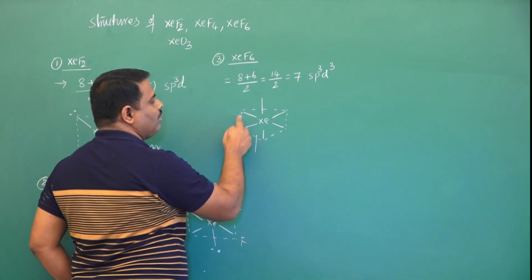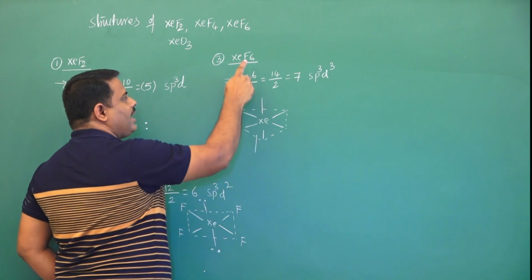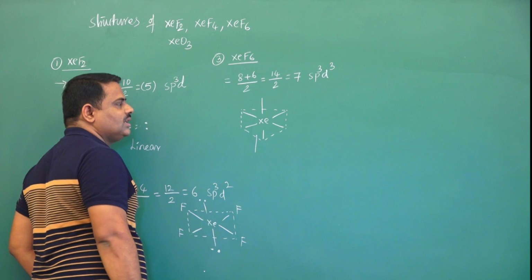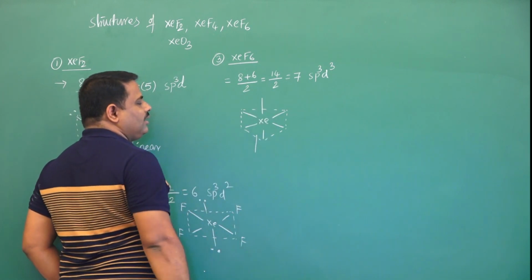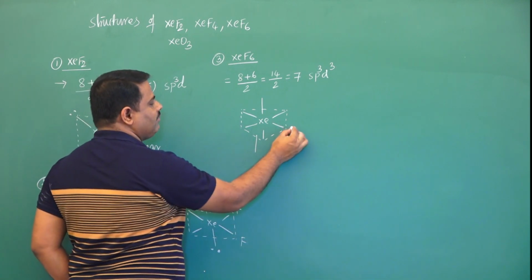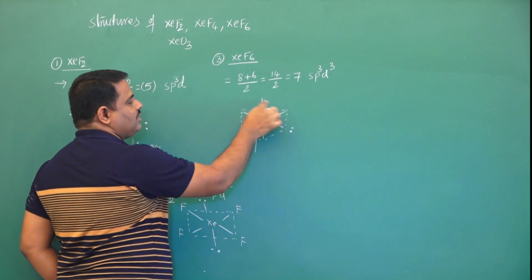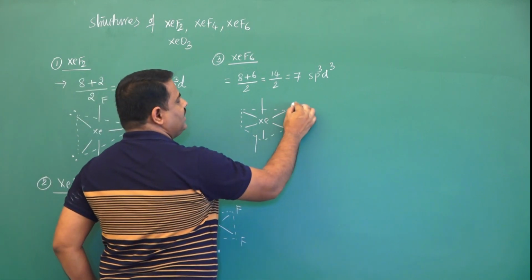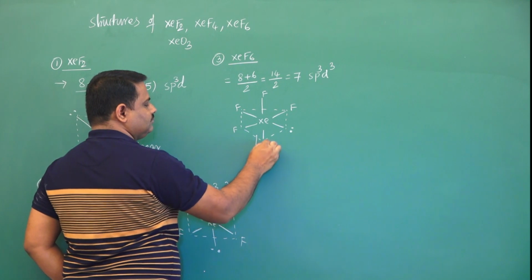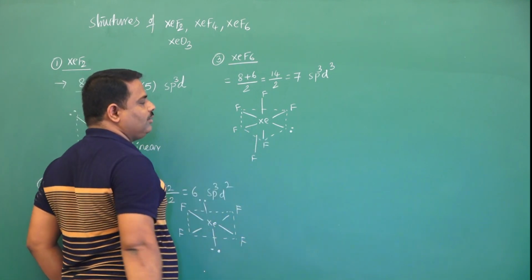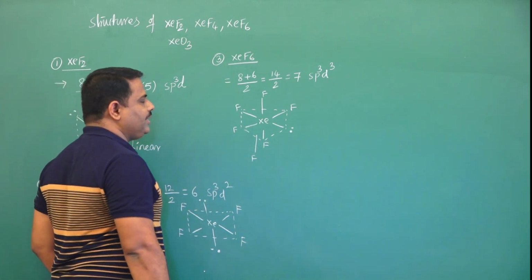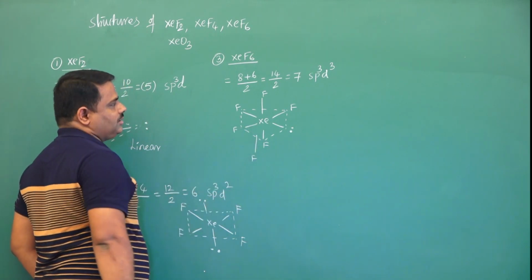Here total number of bonds are 7, atoms are 6, that means we have one lone pair. Where we have to keep the lone pair? At equatorial positions. Now I am keeping one lone pair here, remaining bonds are 6, then we can write 6 fluorines here. Now the shape of this molecule is distorted octahedral. I will repeat, distorted octahedral.